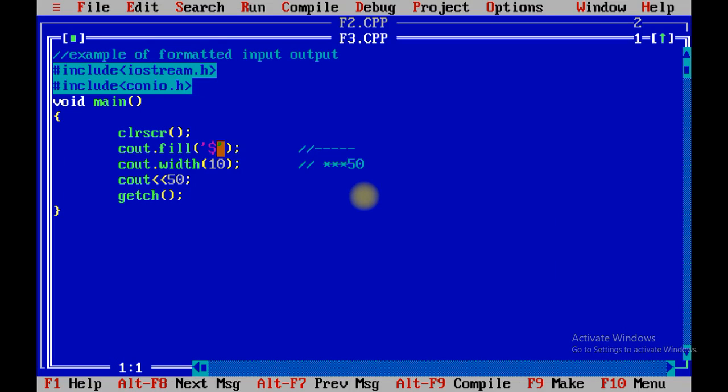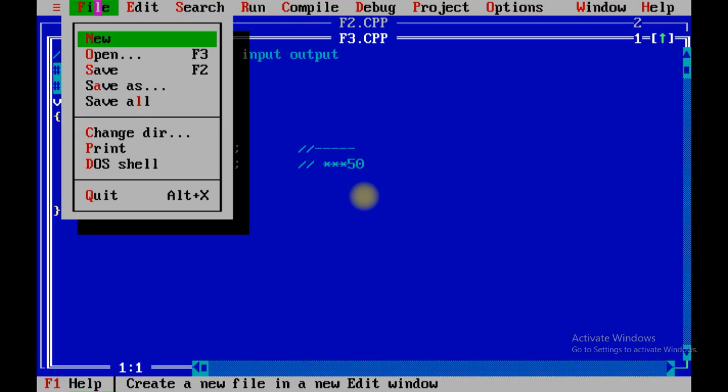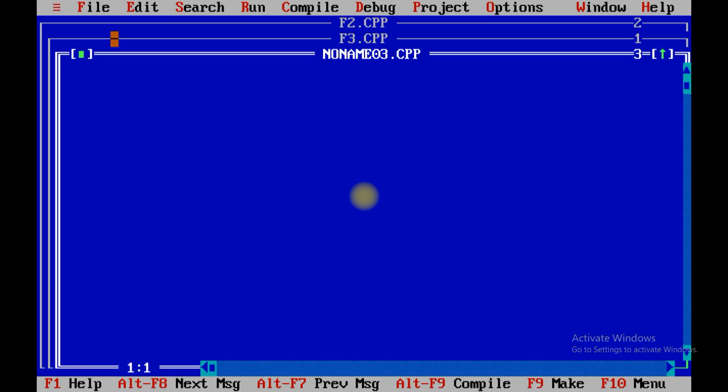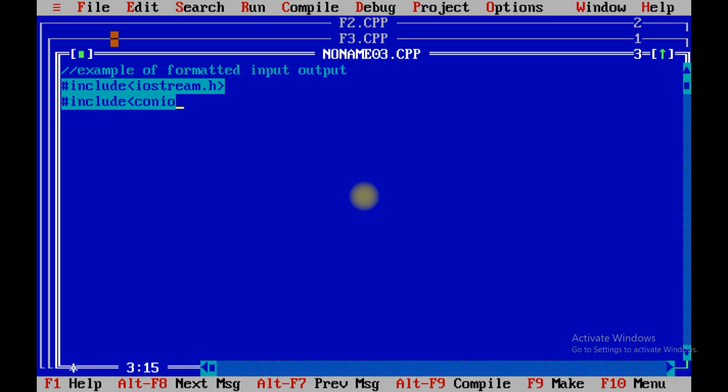One more program we are going to refer to with formatted IO. Example of formatted input output. Include iostream.h, include conio.h, void main, clrscr and getch.